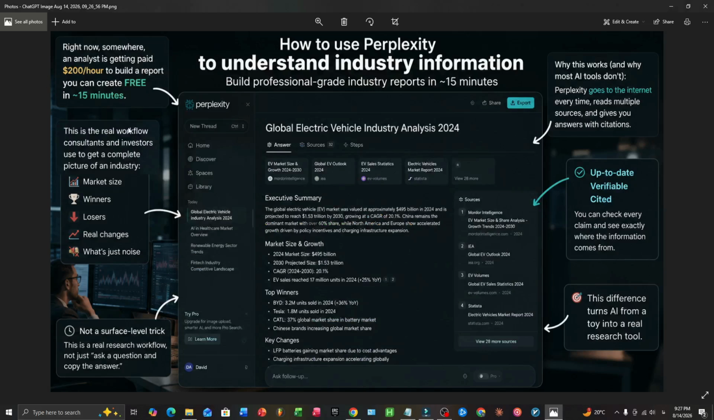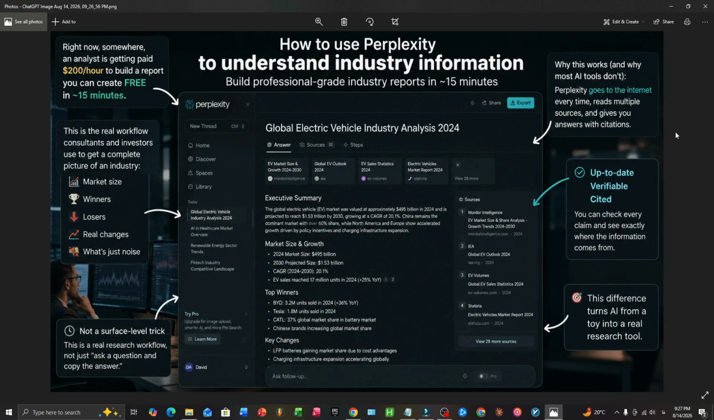Right now, somewhere, a research analyst is being paid $200 an hour to build a report that you're about to learn how to build for free in about 15 minutes, using a tool most people only use to ask random trivia questions. I'm going to show you the exact process, not a surface-level type-a-question-and-copy-the-answer trick, but a real workflow, the kind consultants and investors quietly use for pulling a full picture of any industry: market size, who's winning, who's losing, what's actually changing, and what's just noise.